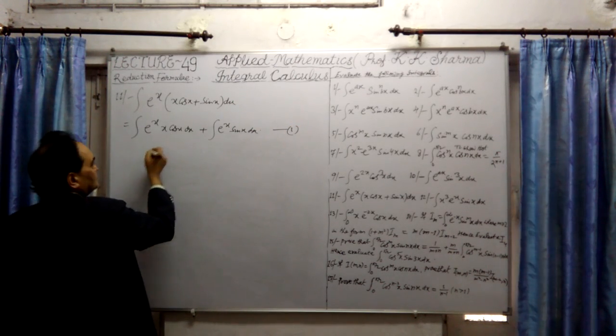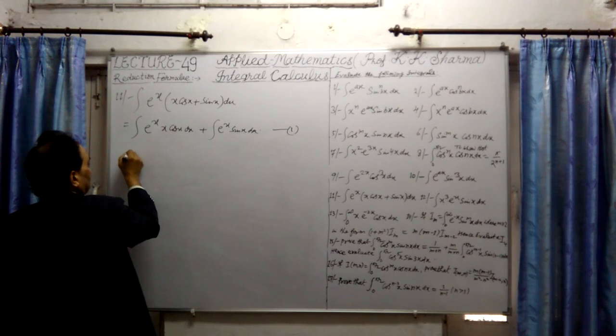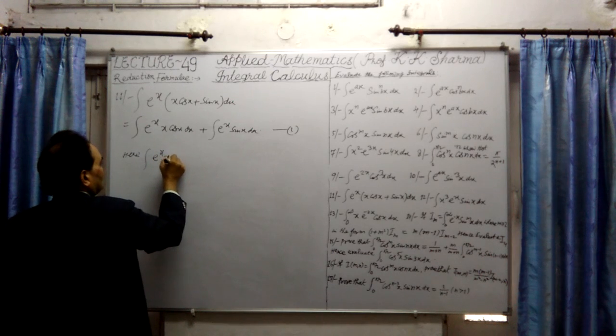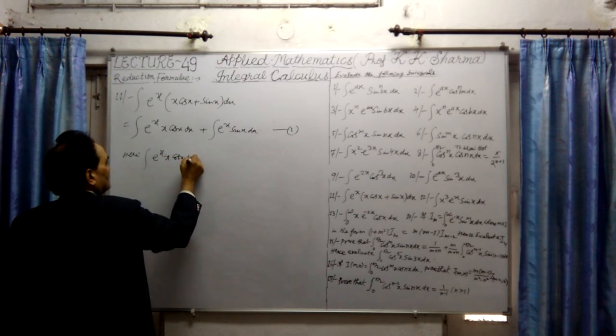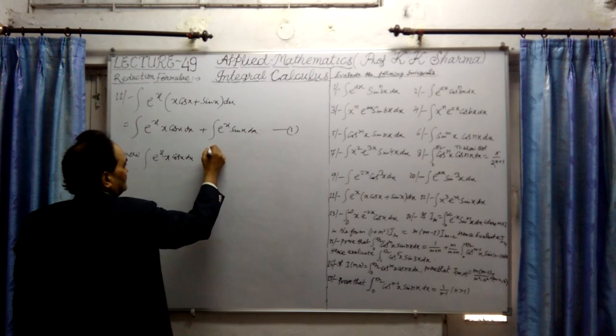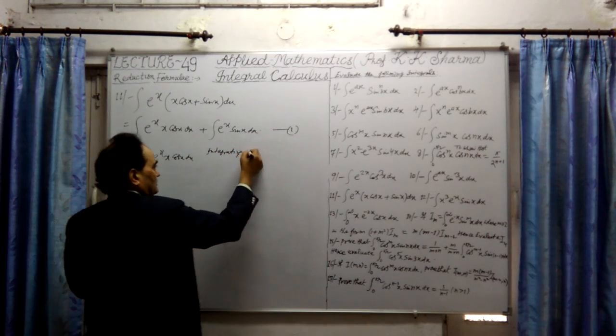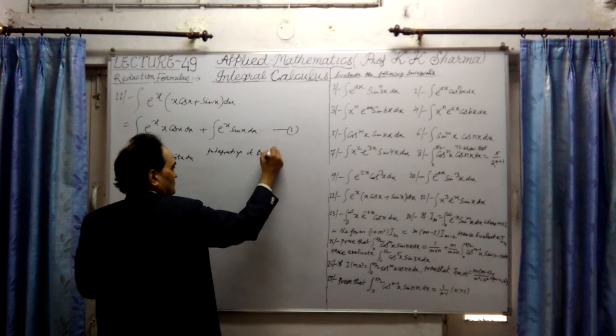Integrating the first part of this, here the integration of e^x into x into cos x into dx, integrating it by parts,